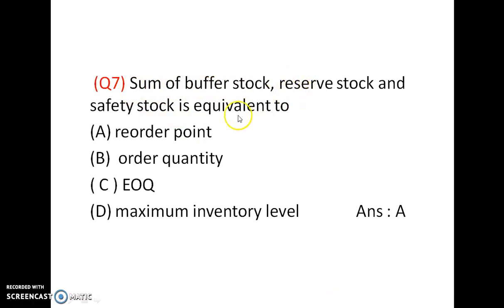Then, the sum of buffer stock, reserve stock and safety stock is equivalent to A, reorder point. So the answer is A. The reorder point is given by the formula D into L, that is, the sum of buffer stock, reserve stock and safety stock. All the stock is equivalent to the reorder point.